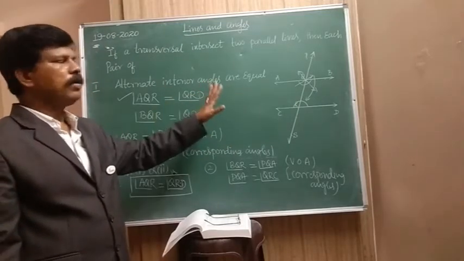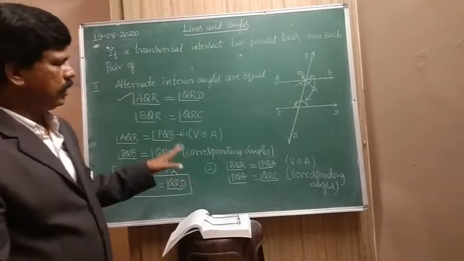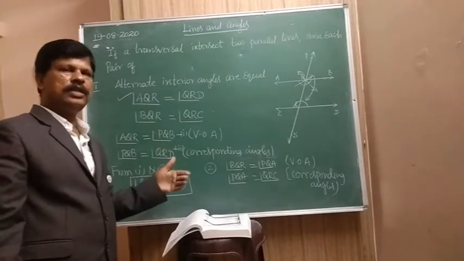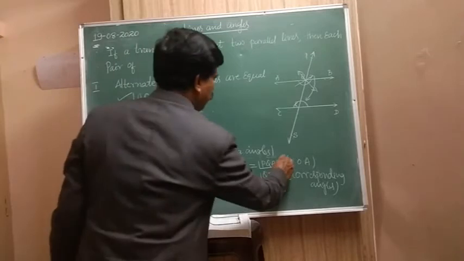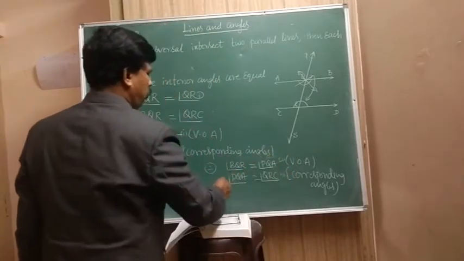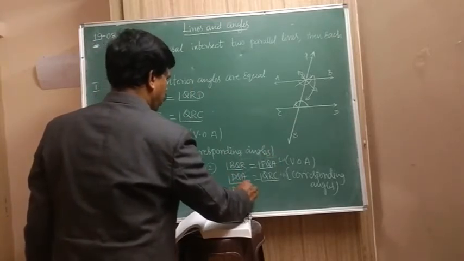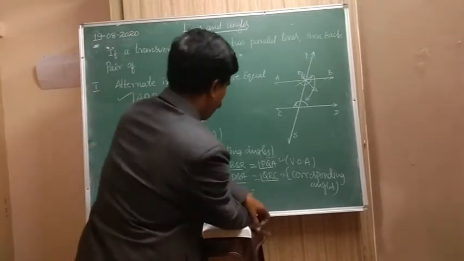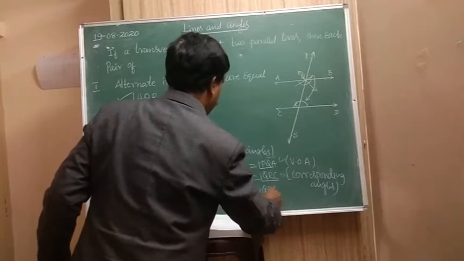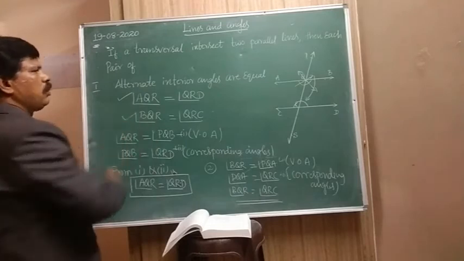This is the property of parallel lines and transversal lines. That's why you should practice this, means you should learn this one. Now see equation 1 and equation 2. From this, these two are equal. Therefore, angle BQR is equal to angle QRC.